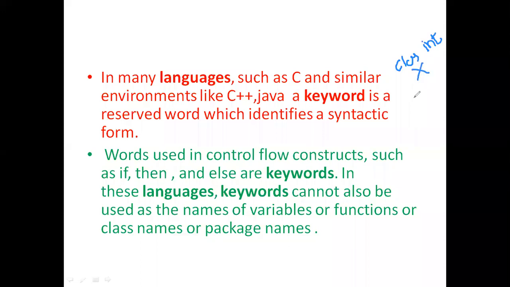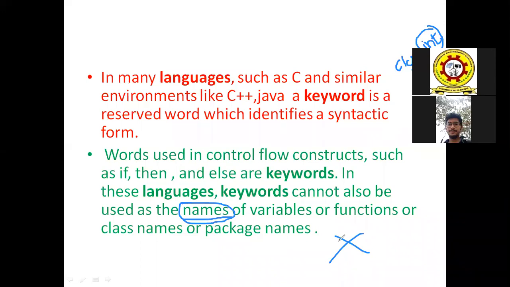It is not a legal declaration because int is a keyword in Java. So any name, whether a variable name, method name, class name, package name, or interface name, cannot be a keyword. We can use any names other than the keywords of the programming language.